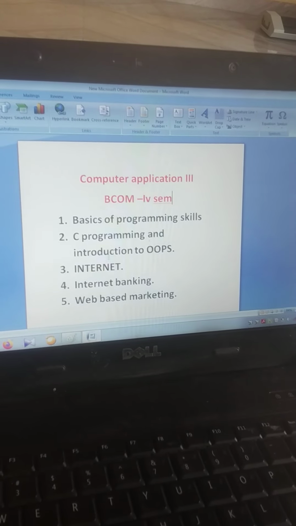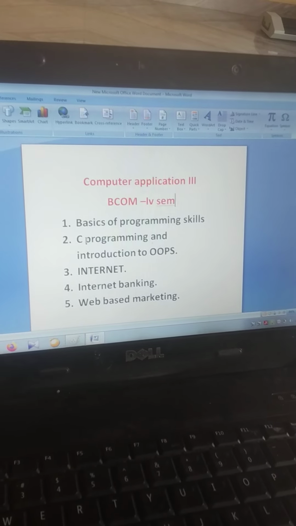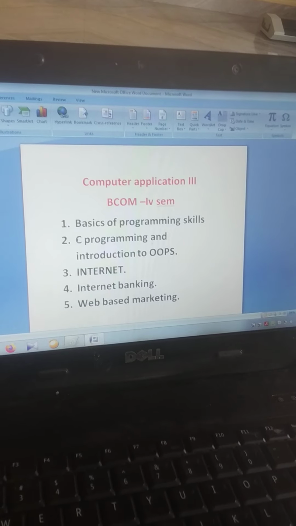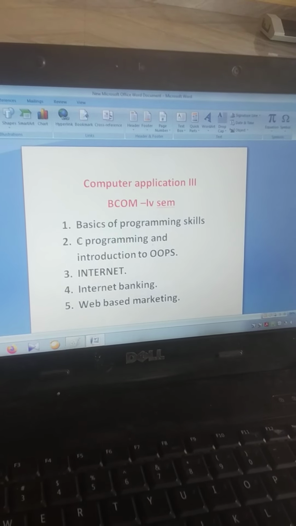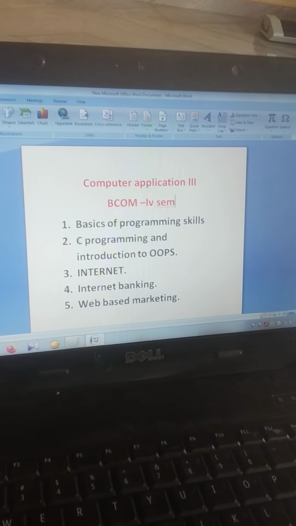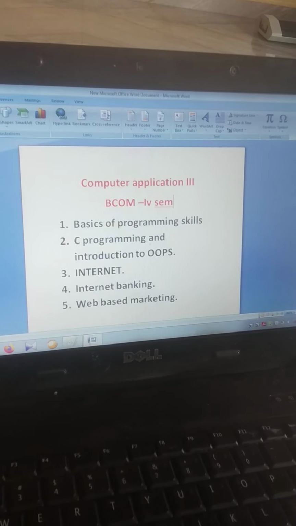Before writing any programming, the basic is what? C is a standard programming language, all the programs, which you need to study. That is a good opportunity for you to study this programming.